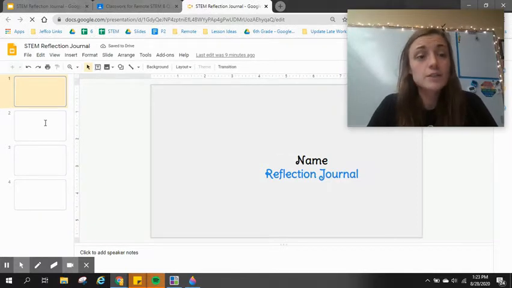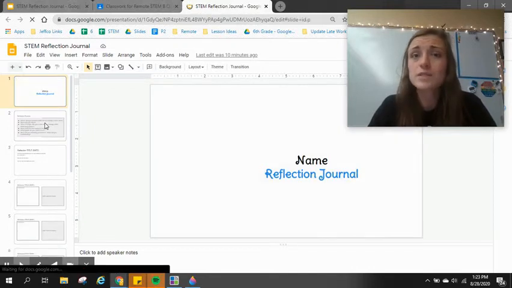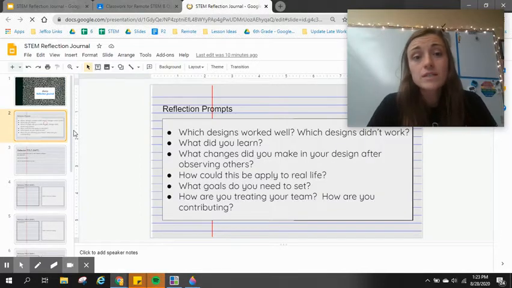And slide 2 is going to be prompts. Prompts are not always applicable to everything that we're going to reflect on. Reflection really centers around what did you learn, what was meaningful for you, what are you taking away from this class. So some of these prompts will work for everything. Some of these prompts will only have 2 or 3 questions that'll work for what we're talking about.